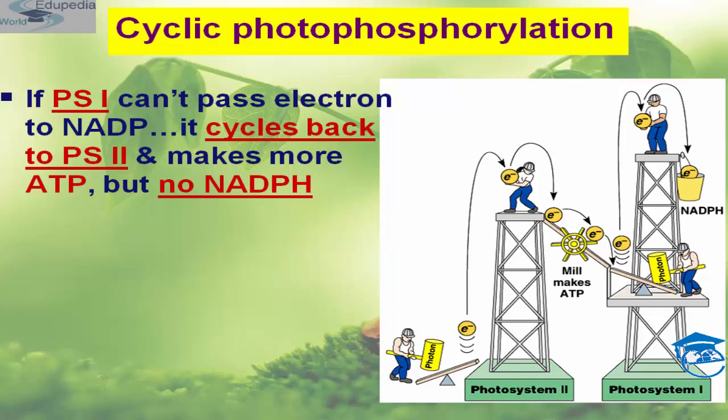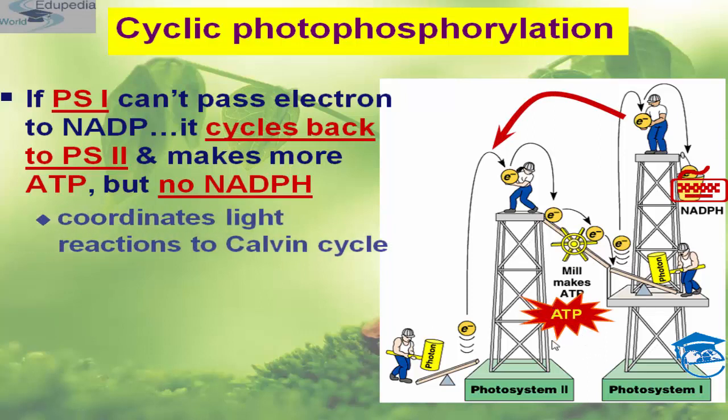I'm again repeating, if PS1 can't pass the electron to NADP, it cycles back to PS1. So no NADPH is formed, but it cycles back and makes more ATP but no NADPH.